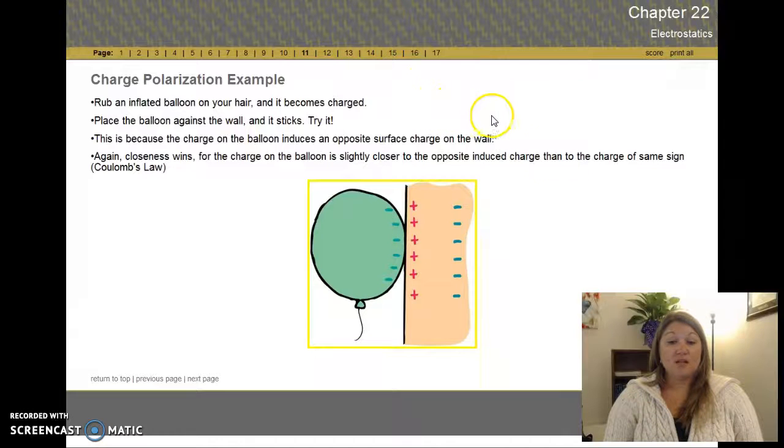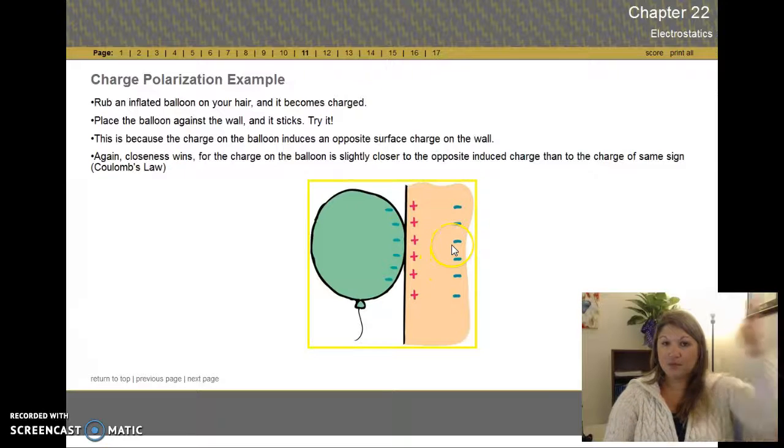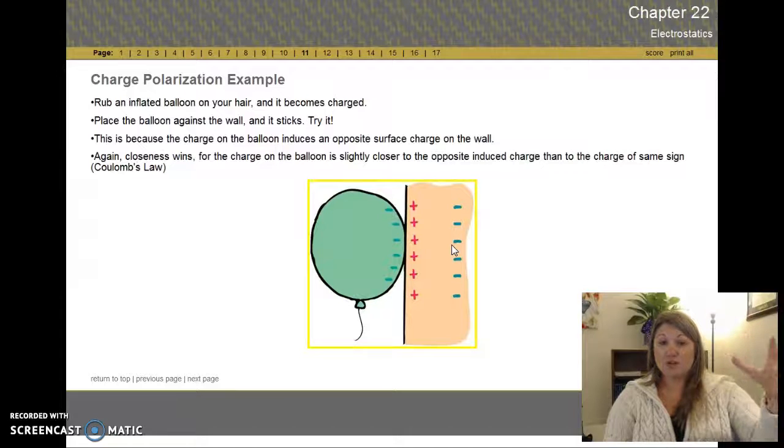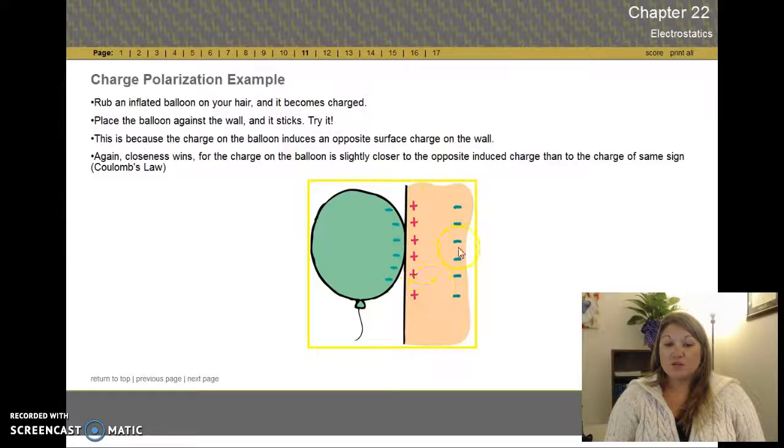Now this is pretty cool. You can even try this at home. If we have time, we might try this in the lab. You get a balloon and rub it on your hair. That's going to make your hair all staticky, but it's going to charge the balloon up too. Go stick that balloon on the wall. It will cause polarization within the wall, and then this force of attraction is so strong that the balloon will actually stick there. And Coulomb's law governs the strength of that attraction, as we talked about in the previous slides.